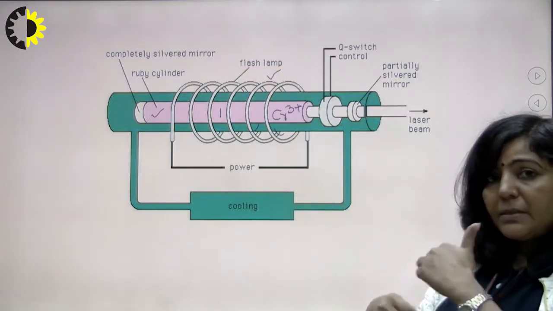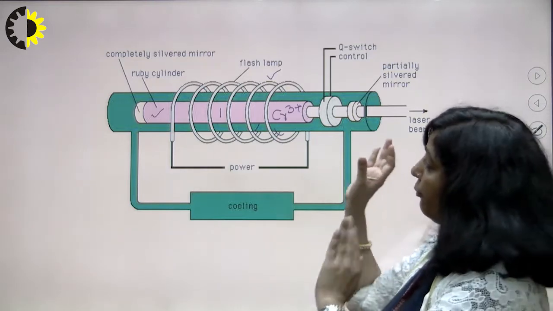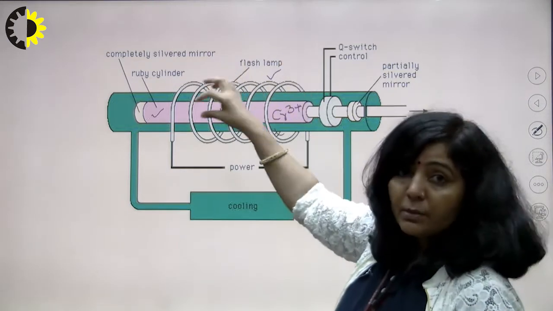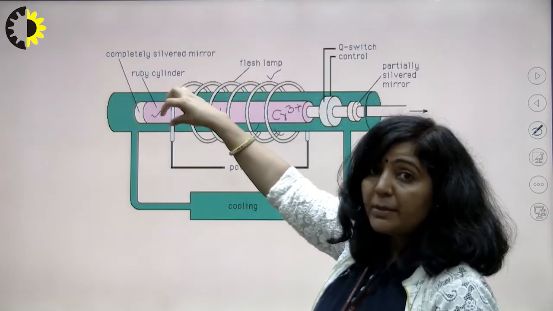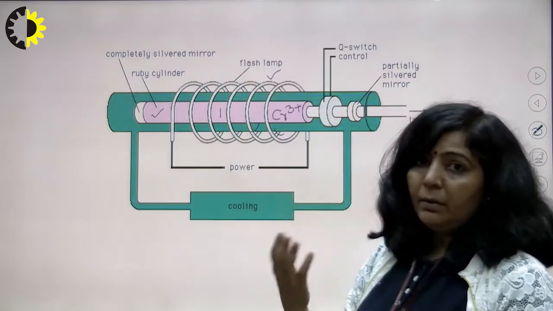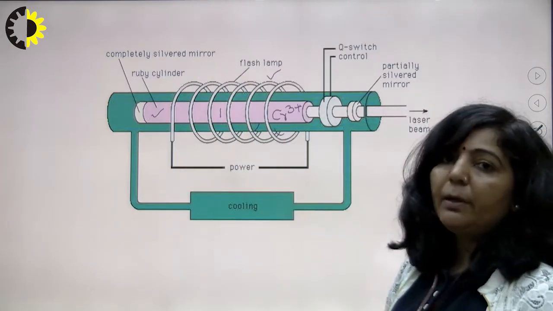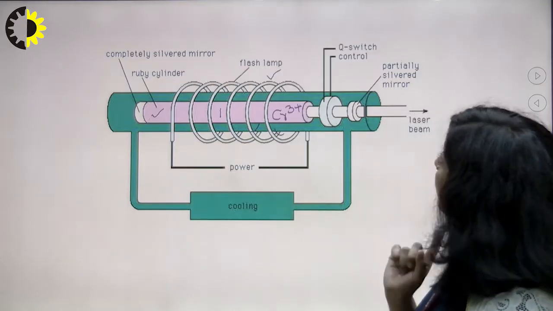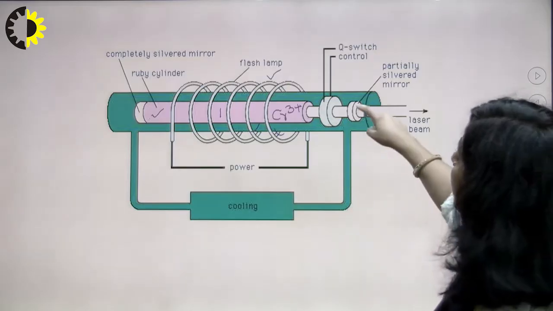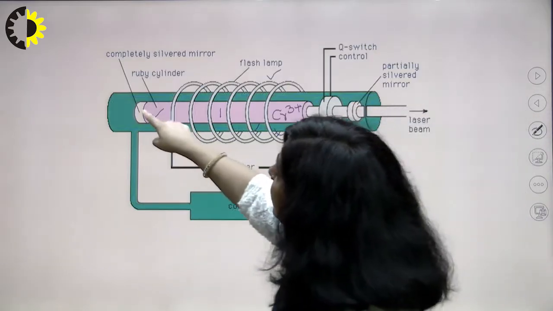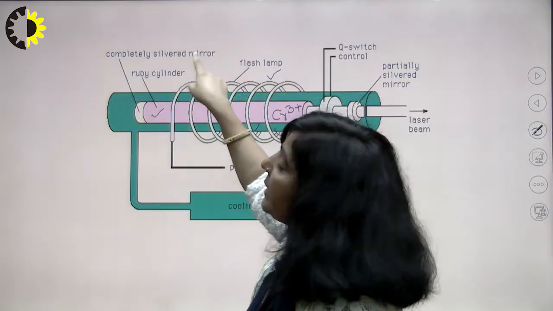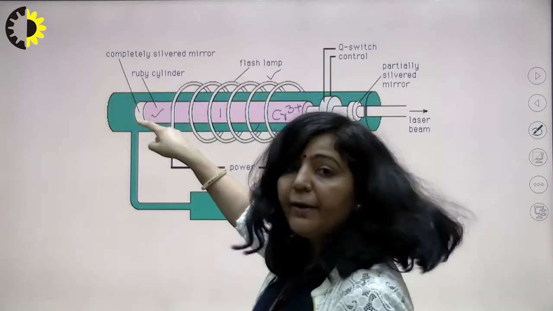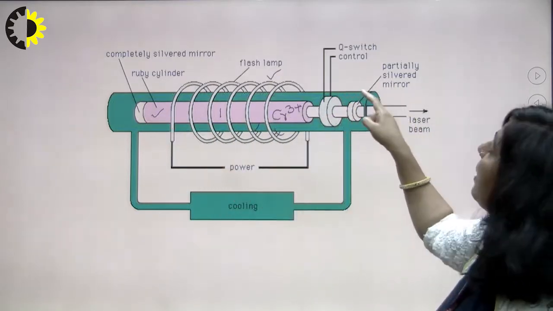With the help of this helical xenon tube, photons will be incident over this ruby crystal, on the chromium ions of that ruby crystal, and then there will be transition, there will be population inversion. After that, the third one is these two ends. This one is a completely silvered mirror. This end is fully reflecting, and this one is partially reflecting.